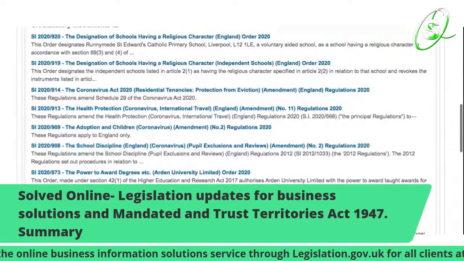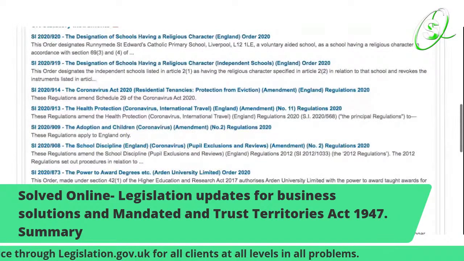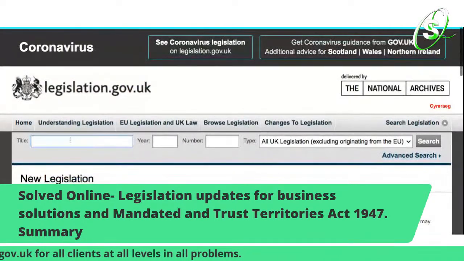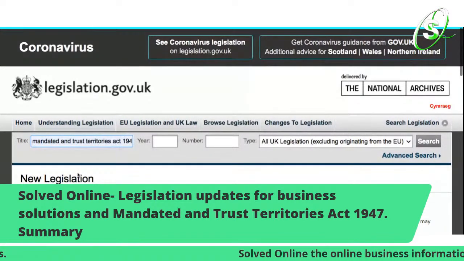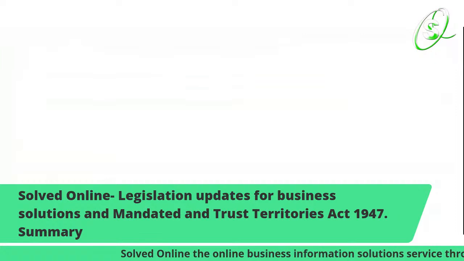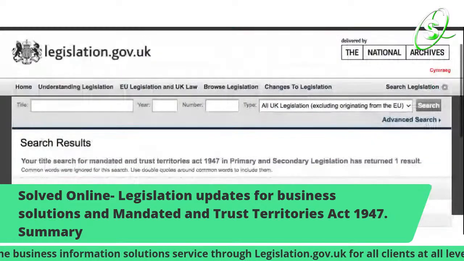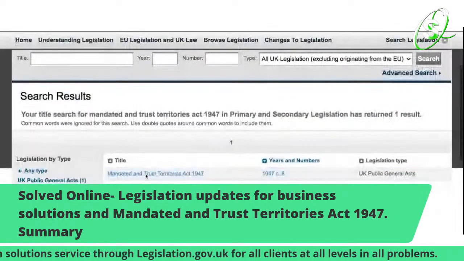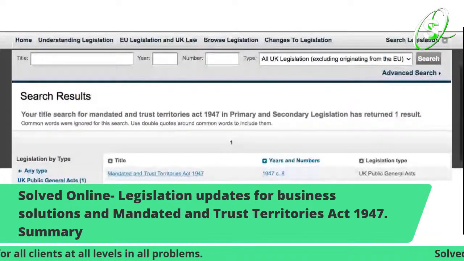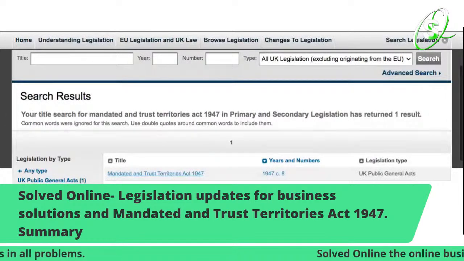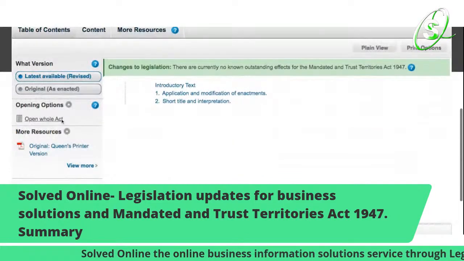So we're going to go into the summary now. So let's go. While we're here, we just do that again, it should be the right one, and then we just press, and it should come up with the right result. So again, we do the title in the box, then press search. Anything you have that is accurate, it will come up accurate. It's a UK Public General Act. So again, we just click there, and it already has everything laid out. So we just go to open the whole act.